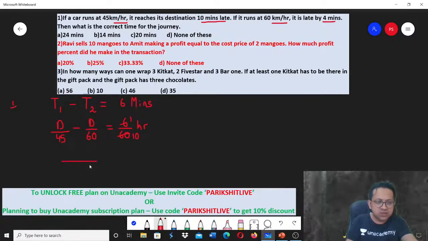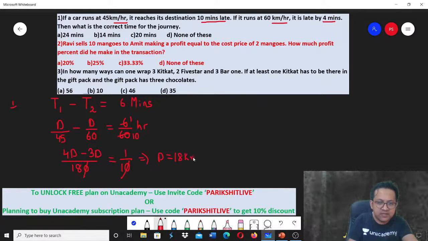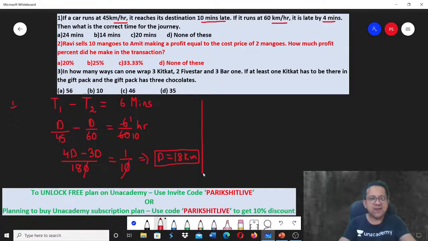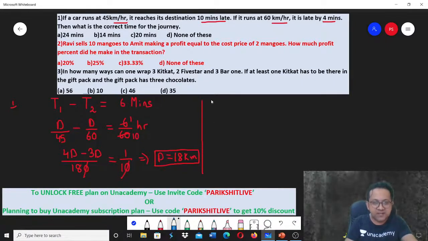Take the LCM. So the LCM of 45 and 60 is 180. So 4d minus 3d is equal to 1 by 10. The 10 cancels out, or can I say d is equal to 18 kilometers. Remember, they are not asking the value of d. What are they asking? They are asking the value of time. So what is time? Time is distance divided by speed.